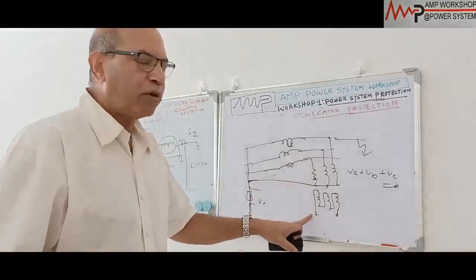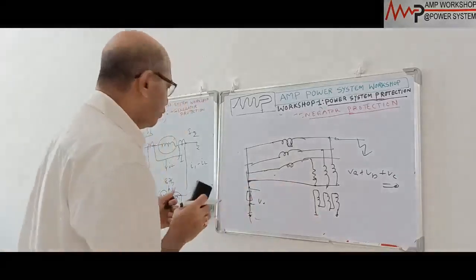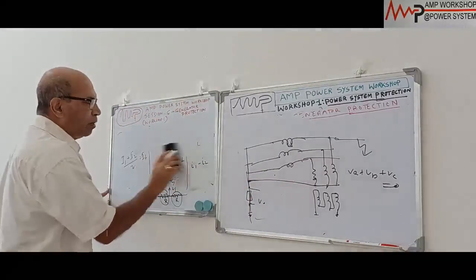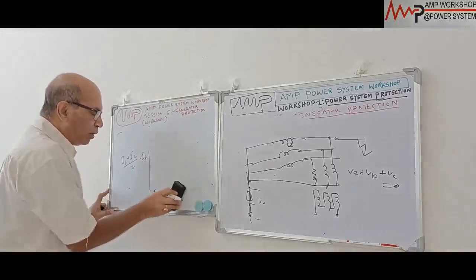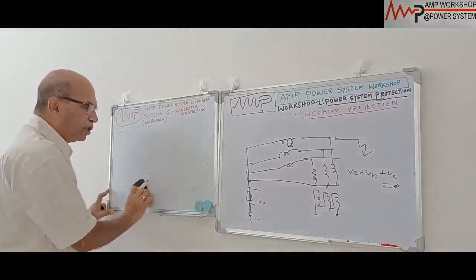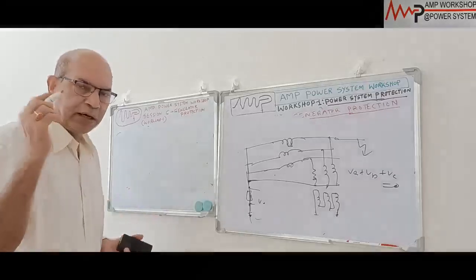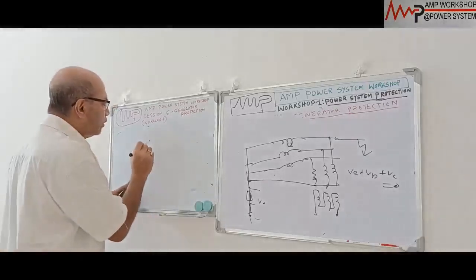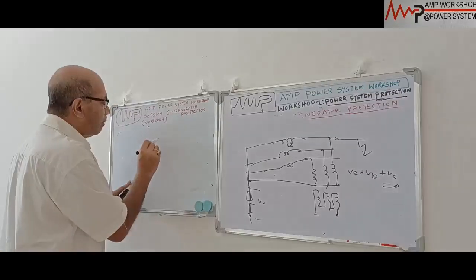And then the open delta voltage is coming. When this open delta voltage comes, we have to feed the zero sequence current corresponding to this open delta voltage to the relay. So in this case, suppose this open delta voltage is coming over here, V0.